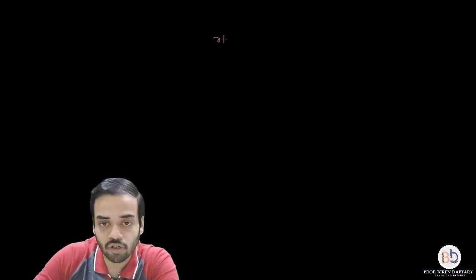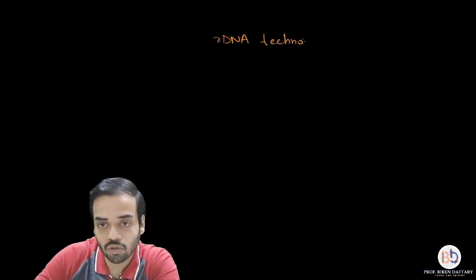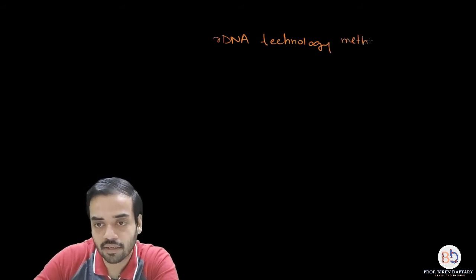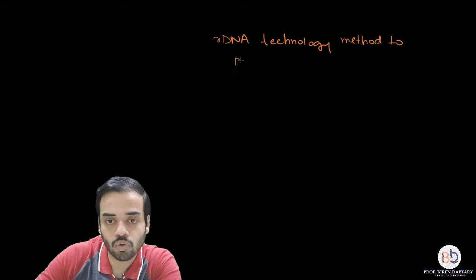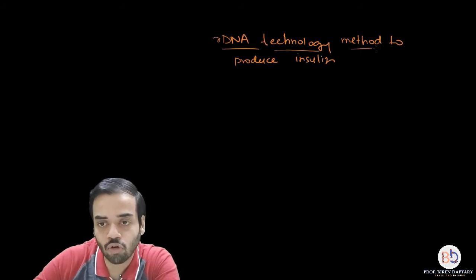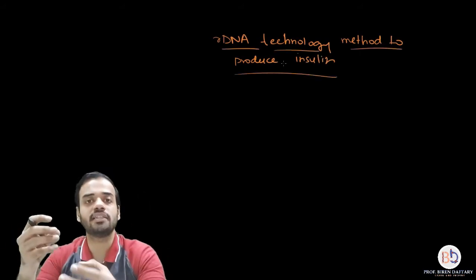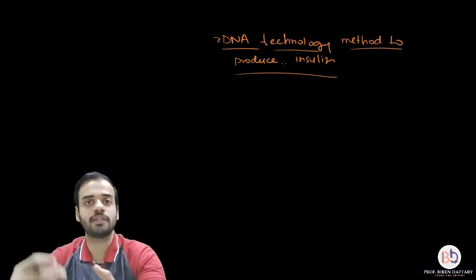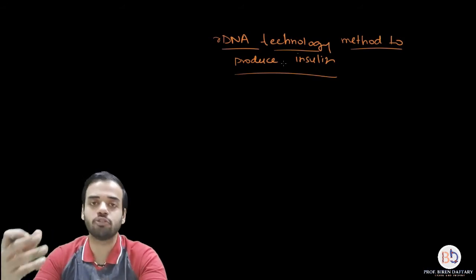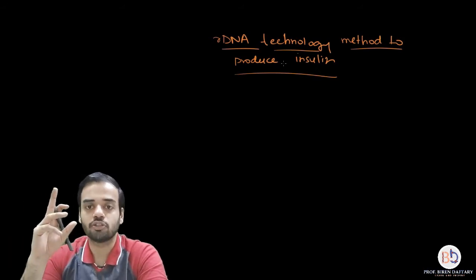What is the first step? I'm writing down the heading: recombinant DNA technology method to produce insulin. This is the method which we are going to see now. So what are the steps? The first step, already the gene we have obtained. Hakura has already obtained the gene which produces insulin, right? If you need more quantities of the gene, you will use PCR and you will amplify it. Okay, so you already have the gene.